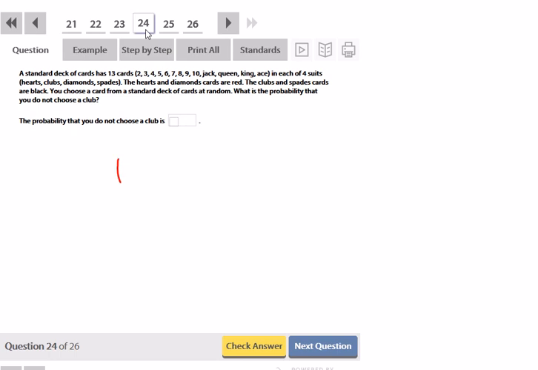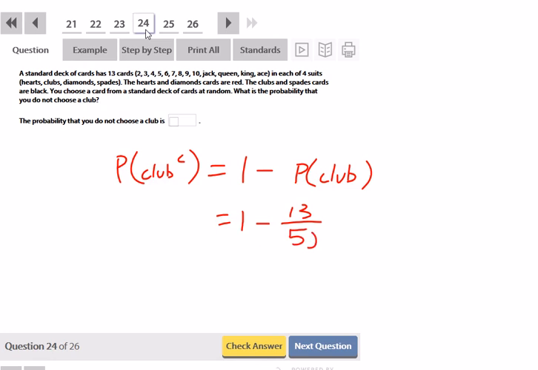So the complement of a club is 1 minus the probability of getting a club. So that's 1 minus, there are 13 clubs out of 52 cards in total, or since you knew that there were 4 suits, you could have just said 1 minus 1/4. If you do LCD, that gives you 3/4.